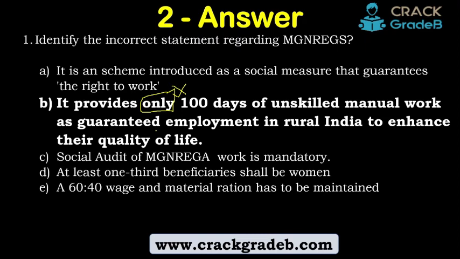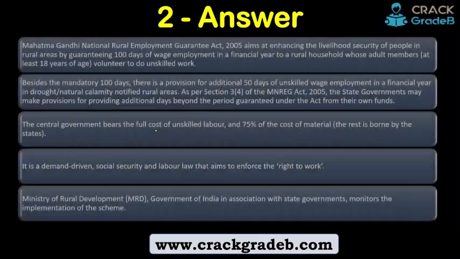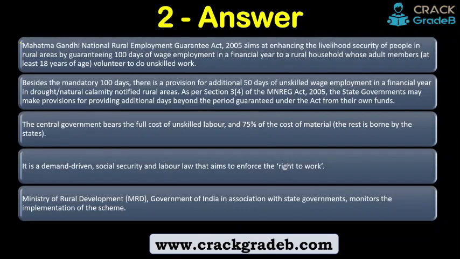At least 100 दिन के लिए वो काम देगा. This is what the act guarantees. That's it, right? Out of 365 days, 100 days. So let us see the description. MGNREGA Act 2005 aims at enhancing the livelihood security of people in rural areas by guaranteeing 100 days of wage employment in a financial year. एक साल में, एक financial year में. The financial year starts on 1st of April of every year and ends on 31st of March next year, right? So it guarantees 100 days of employment.